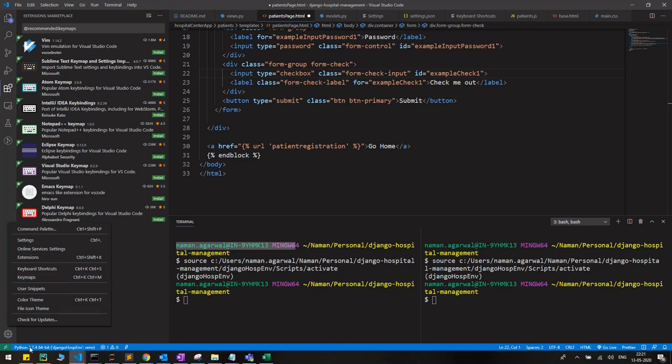These are all settings, and at the bottom bar you can see the yellow one, blue one. This has some settings, like Prettier has been installed, and the Go Live server extension has been installed. When I click on Go Live, my website will go live and I can see it on my web page and all that stuff. So this is about Django. Sorry, this is about VS Code.